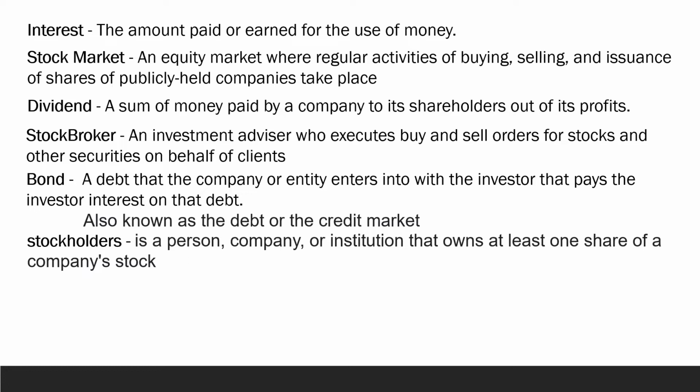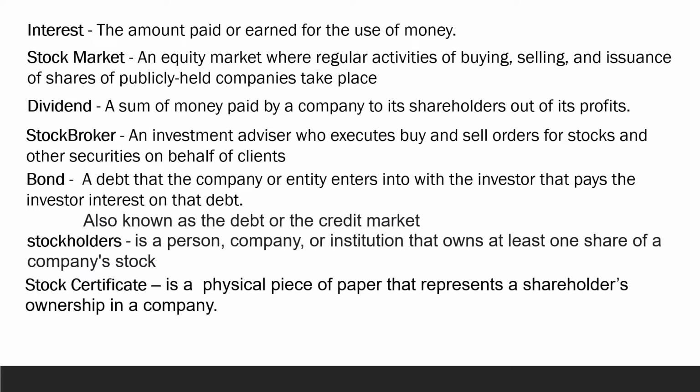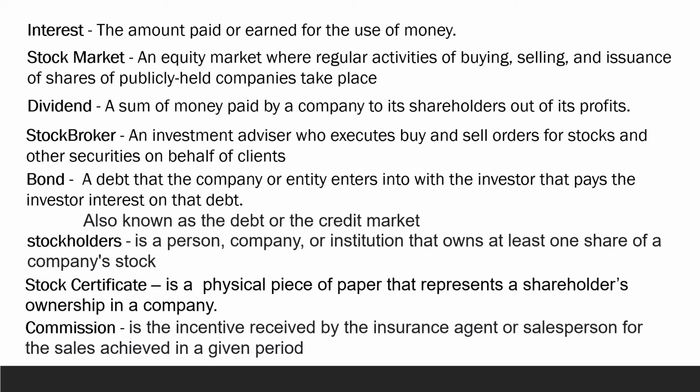A stockholder is a person, a company, or an institution that owns at least one share of a company's stock. Next is the stock certificate.